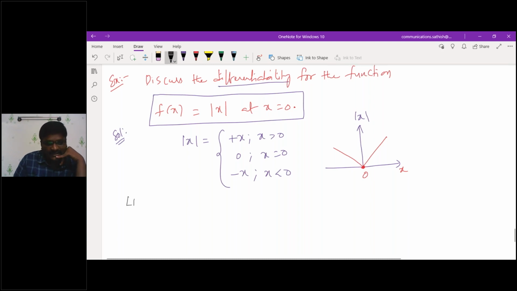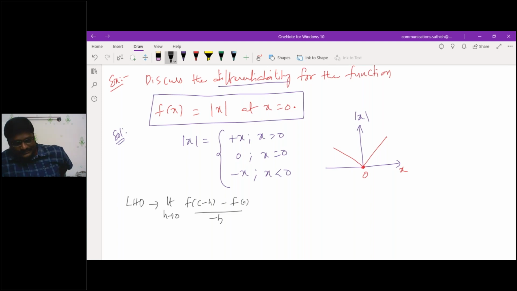First, let me calculate the left hand derivative. What is your left hand derivative? Limit h tending to 0, f of c minus h minus f of c divided by minus h. Am I correct?